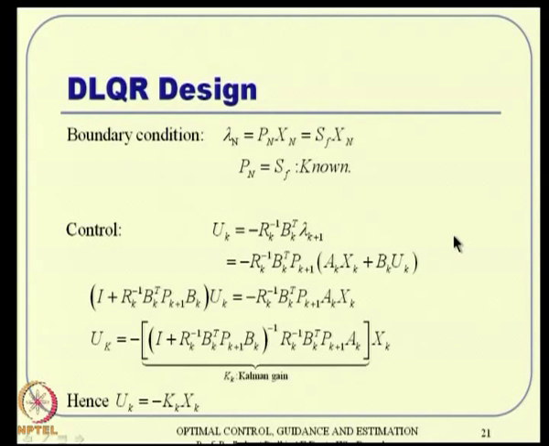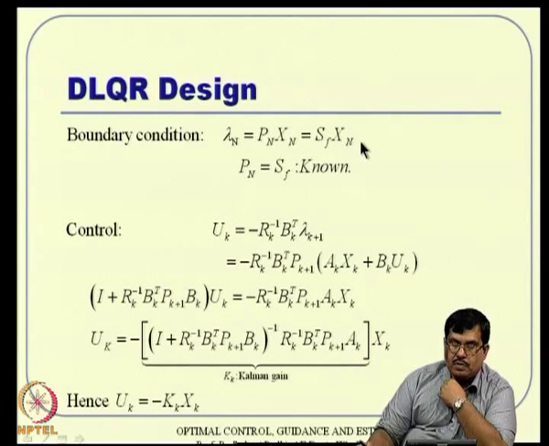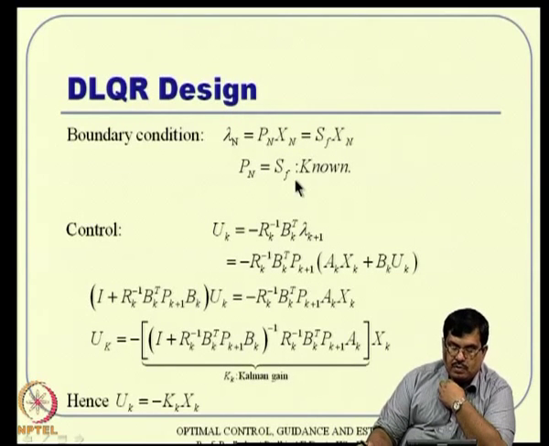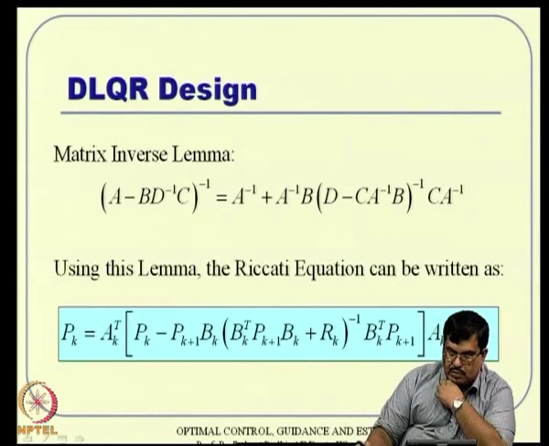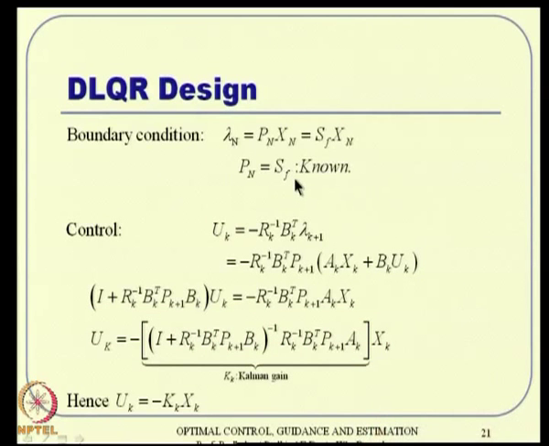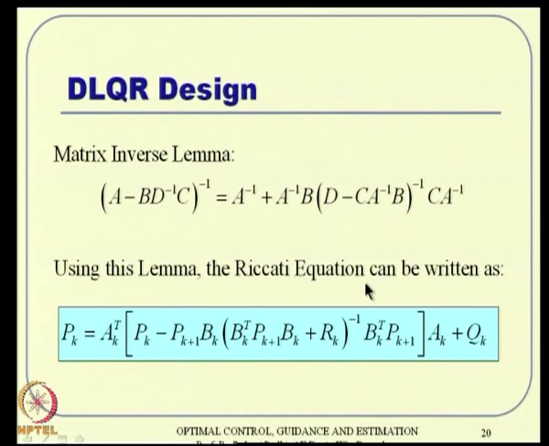Now, what about the boundary condition? Pn is nothing but lambda n is nothing but Pn xn, which is equal to Sf times xn from the boundary condition. So, Pn is Sf. So, what you are getting here is the same Riccati equation with the same boundary condition. You start with the boundary condition and do this backward recursion.